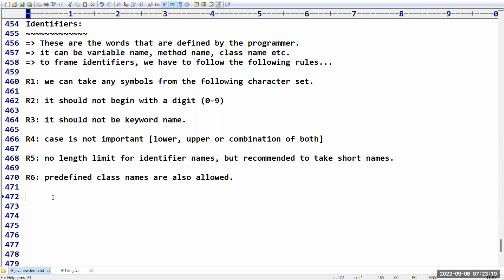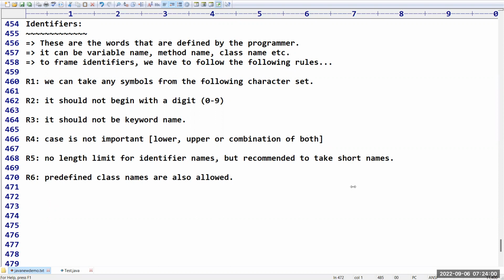Nazir, I told already, static means suppose if you have any content, if you want to access that content in Java, not only in Java, in object oriented programming language based systems, compulsory a tool must be required. That tool is nothing but object. Sir, without object, is it possible to access anything from the class? Means yes. So that data must be declared with the help of the static keyword. So if any data is declared with the help of the static keyword, you can access that data without object.